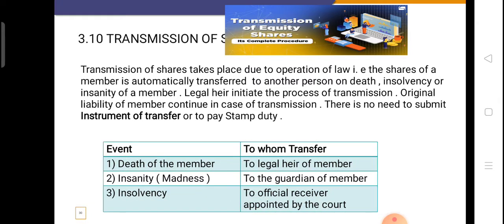So let's summarize in what case the shares are transmitted and to whom. If there is a death of the member, the share is transferred to his legal heir. If the person becomes insane, to the legal guardian of the member. And in case of insolvency, where the person has become bankrupt, the share is transmitted to the official receiver appointed by the court.